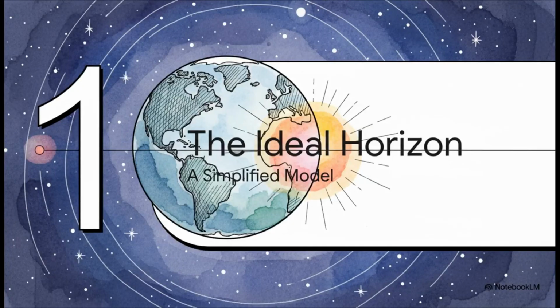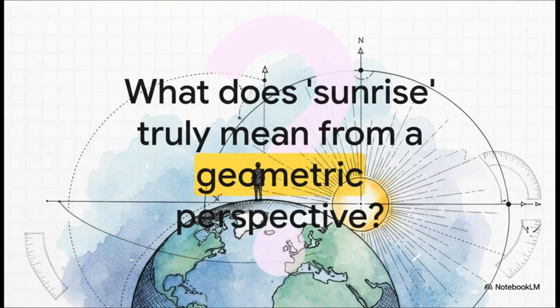All right, to really get a handle on this, we've got to start by stripping away all the complicated details. Let's just imagine a perfect, theoretical version of our world for a moment, a kind of clean slate so we can build our understanding from the ground up. Okay, so picture this. You're standing on a perfectly smooth, spherical Earth. There's no atmosphere at all to bend light or get in the way. From this purely geometric point of view, what is a sunrise?